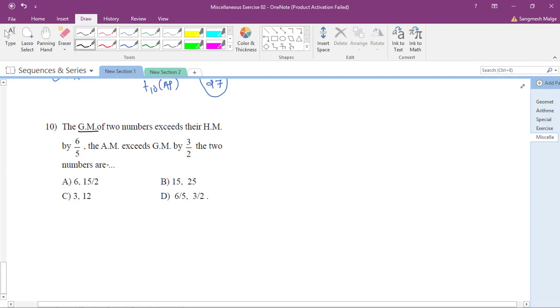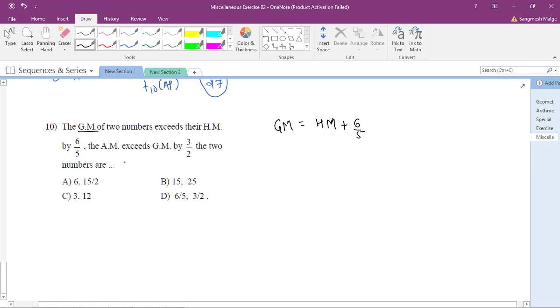So GM is equal to HM plus 6/5. GM is bigger, since the GM exceeds the HM. So GM is equal to HM plus 6/5. That becomes my first equation.